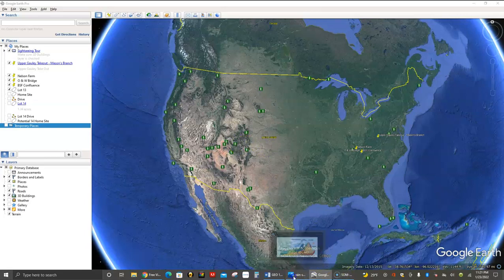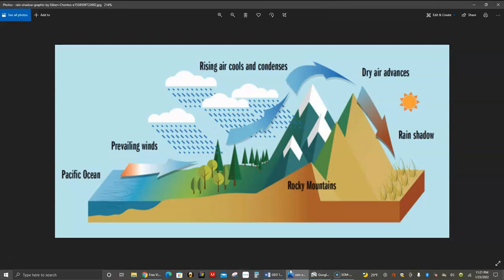And I'm going to jump over here to a diagram. This diagram is showing you the rain shadow effect. Since it's coming from west to east, you see the precipitation and clouds move over west of the Rocky Mountains. They'll dump their precipitation both because it's more prevalent and because of the uplift of the mountains.